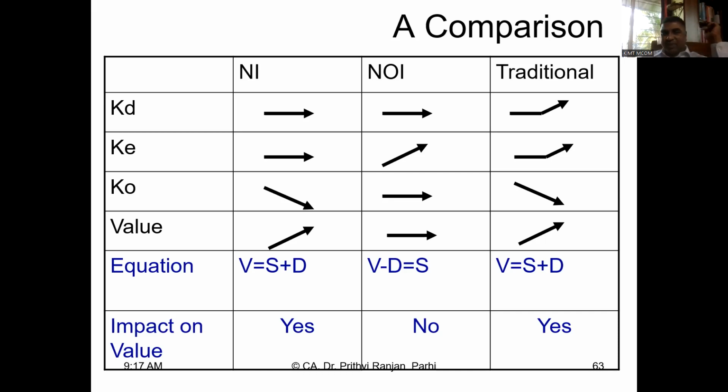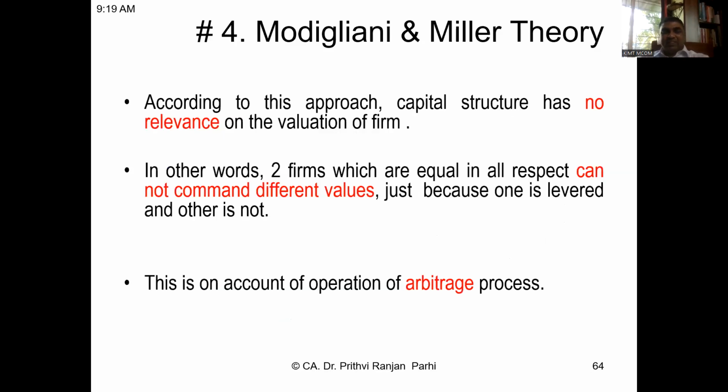And equations for value of the firm are calculated. Whether capital structure is relevant or irrelevant: net income theory says yes, net operating income says no. Traditional theories or middle of the road theory, it is also yes. So this is the summary we have learned so far.